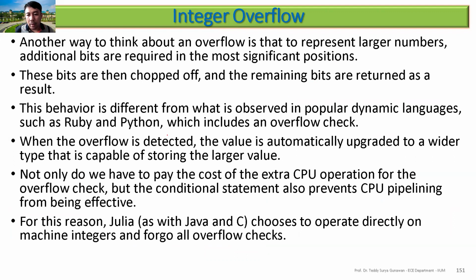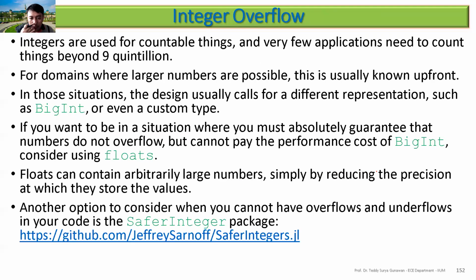This is different from the behavior of other popular dynamic languages such as Ruby and Python, which include overflow checks, but there's a cost to doing that: the cost of the extra CPU operation to check. Normally we use integers for countable things, and we don't normally count beyond 9 quintillion. I'm not sure how many zeros there are.